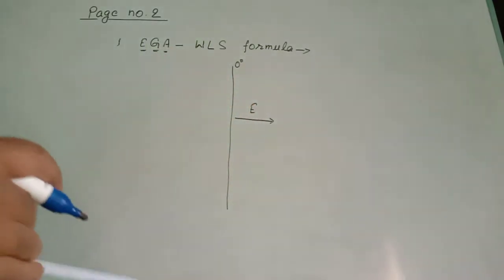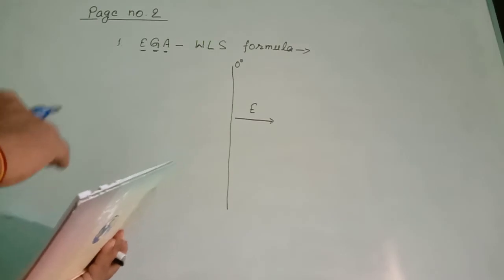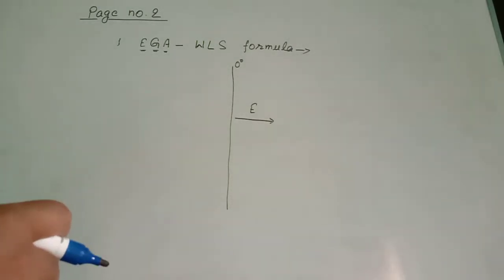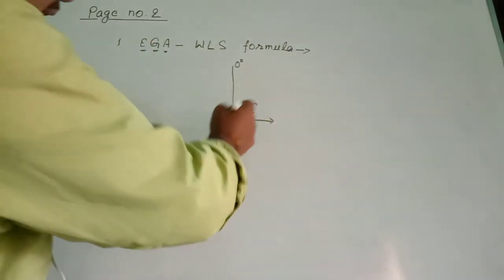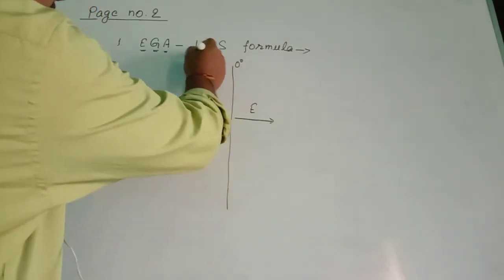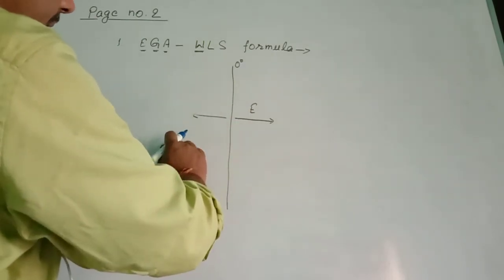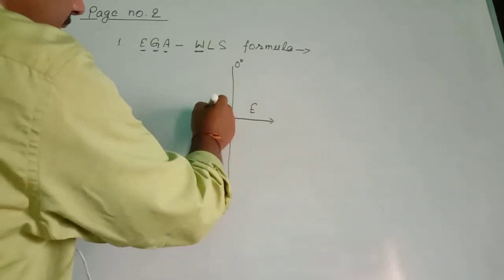For each degree of longitude, time varies by 4 minutes, that you will see. And when you move towards the west, then we lose time, and time will be subtracted.